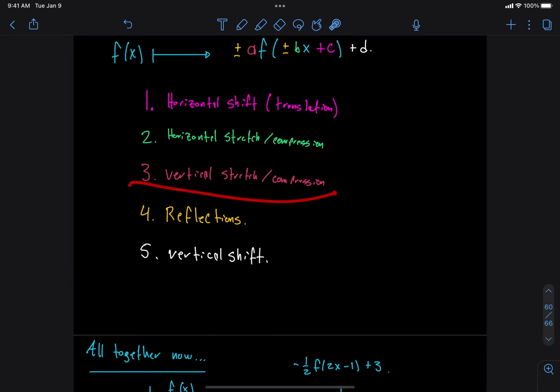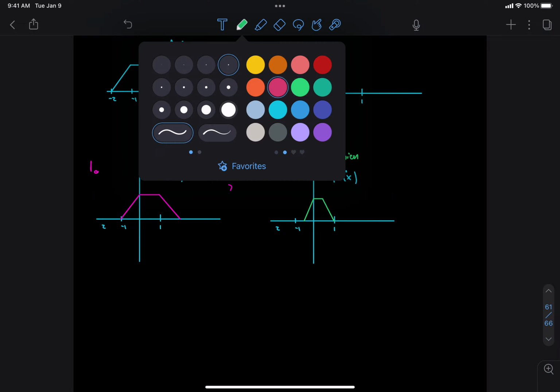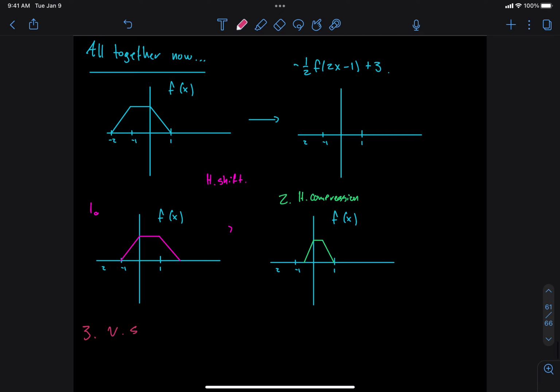What's up next? Vertical stretch or compression. Okay, so let me get the red out. So 3 is a vertical stretch, right? No, it's a vertical compression. Why is it a vertical compression? Because this number is smaller than 1. So remember, for a horizontal compression, the number will be bigger than 1. For a vertical compression, the number should be smaller than 1. So we're going to do a vertical compression.